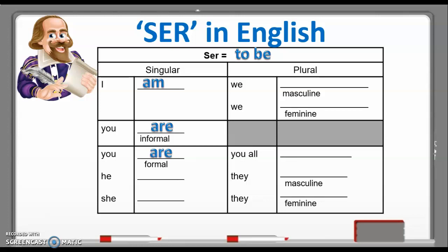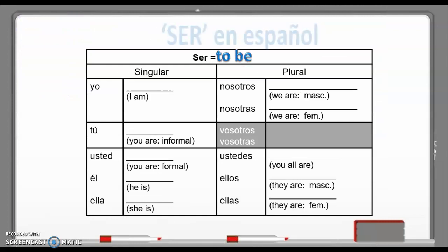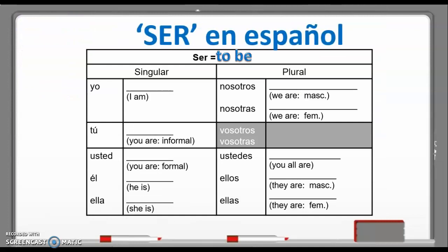In English, if your subject is he, you say is. If the subject is she, you say is. She is. We are. And again, English does not have masculine and feminine forms of the pronoun we, but Spanish does. In English, for you all, we would also use the verb form are. You all are. They are. And again, English does not have masculine and feminine forms of the pronoun for they. Spanish does.